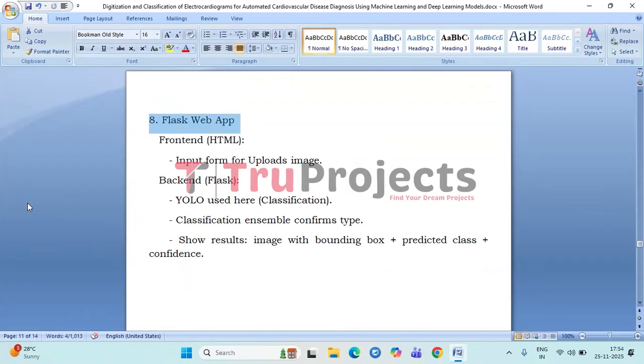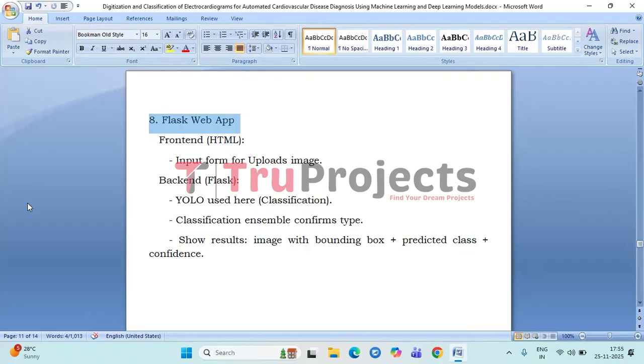And next we have the Flask web app. The final module involves deploying the trained models using a Flask-based web application. The front end consists of a simple HTML interface where users can upload ECG images. The backend integrates the YOLO detection model and the classification ensemble to process the input image and generate predictions. The application then displays the output, including the detected bounding boxes, predicted abnormality type, and confidence score.